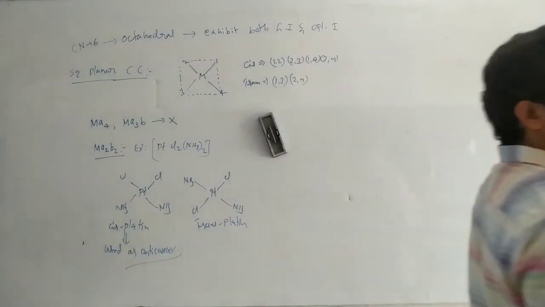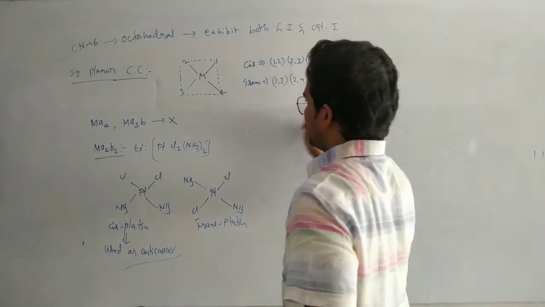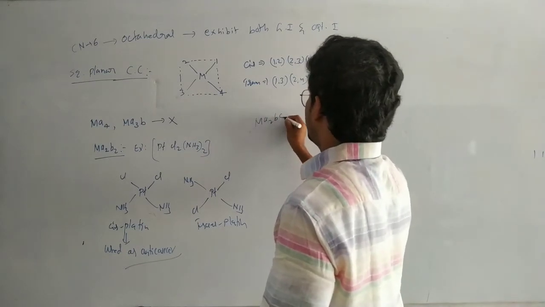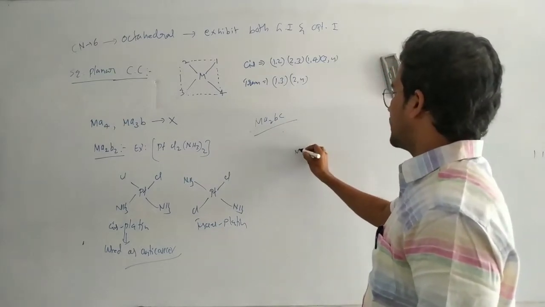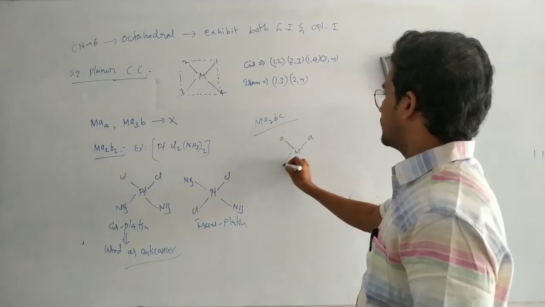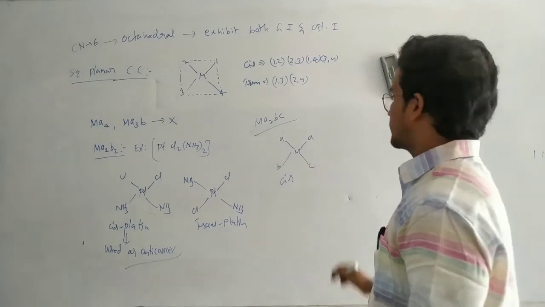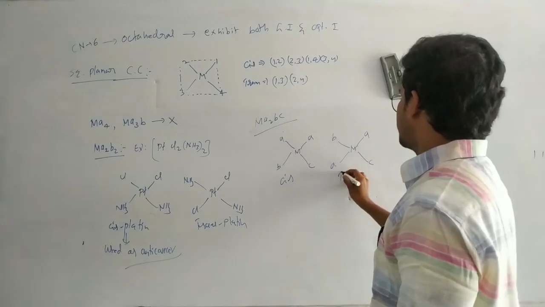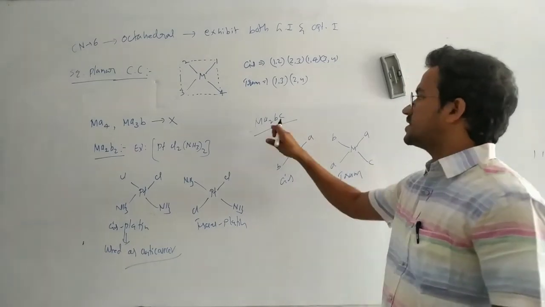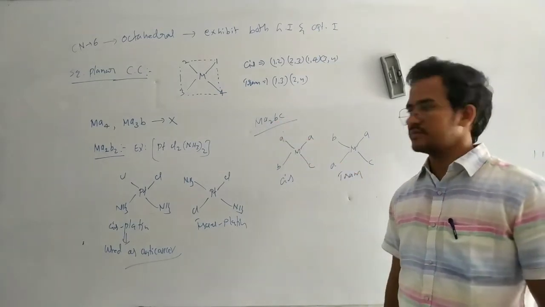And next, MA2BC. Now see this one. Here in this case, at least 2 are same. That means here M, A, here A, this is B and C. It is a cis isomer because A is on the same side. Next M, A, here B and C. It is a trans isomer. It is a general formula, with monodentate ligands. That's it.